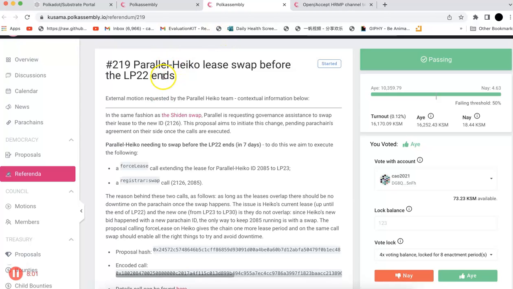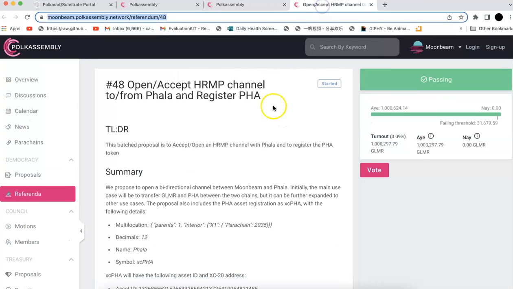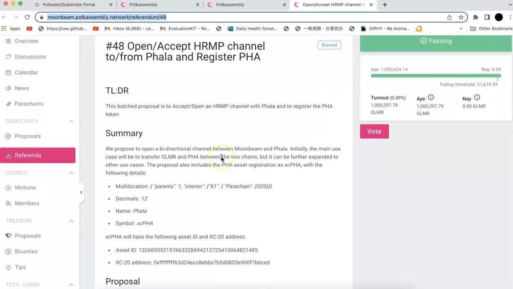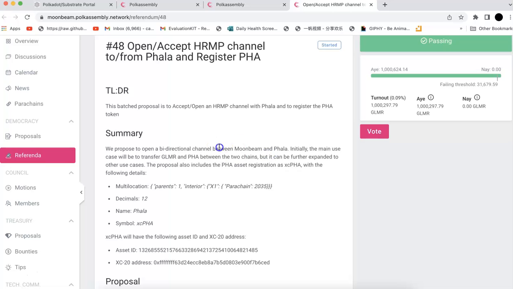So this is all under Kusama. If you check the parachains, they also have votes. For example, Phala. Phala wants to accept the HRMP channel to or from Phala and register PHA. I think this would be very important for the Phala ecosystem. It is not just Phala, actually, it's between Moonbeam and Phala, so this would be beneficial for both ecosystems.